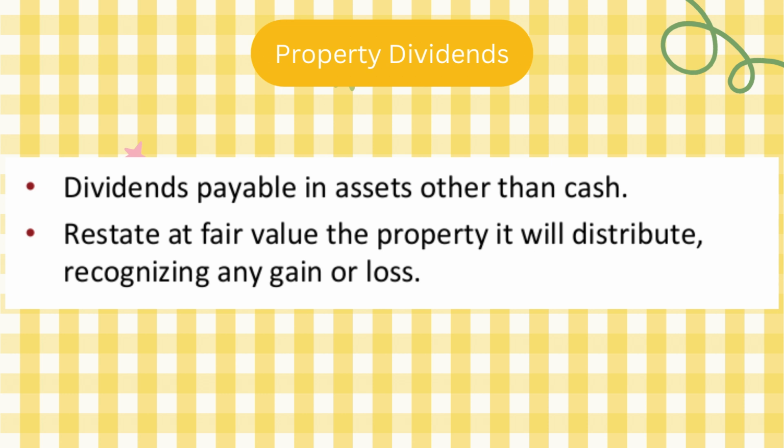Okay, now we have two things here. Dividends payable in assets other than cash. يعني أنا عم بعطي asset بس مش cash. I have to restate at fair value the property it will distribute, recognizing any gain or loss. شو يعني؟ يعني لازم الاسset اللي أنا رح أعطيها كdividend, okay, it should be marked to their fair market value أول. يعني لازم قارنها مع fair market value to recognize any gain or loss. بعدين we distribute it.